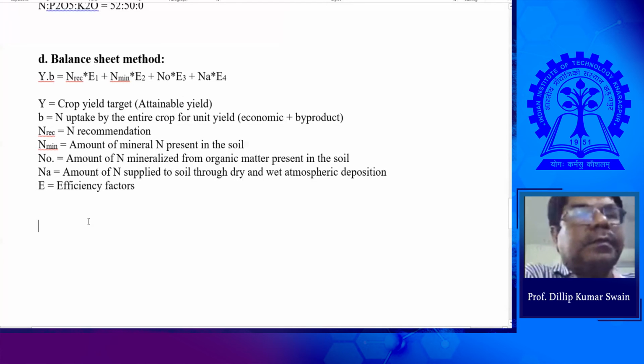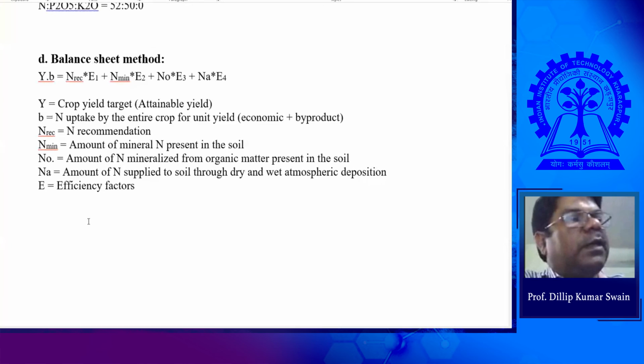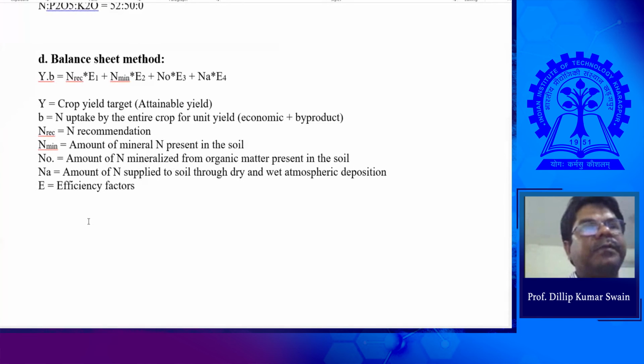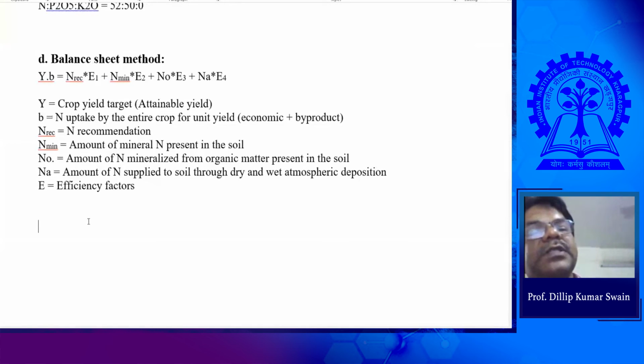Sir, YB is calculated beforehand, right? Yes, beforehand. And once I know YB, I'll be applying it to the ground according to the need. But as time progresses, there will be some leaching losses or other losses. How will that be taken into account? That is what you take the efficiency factor into consideration for.